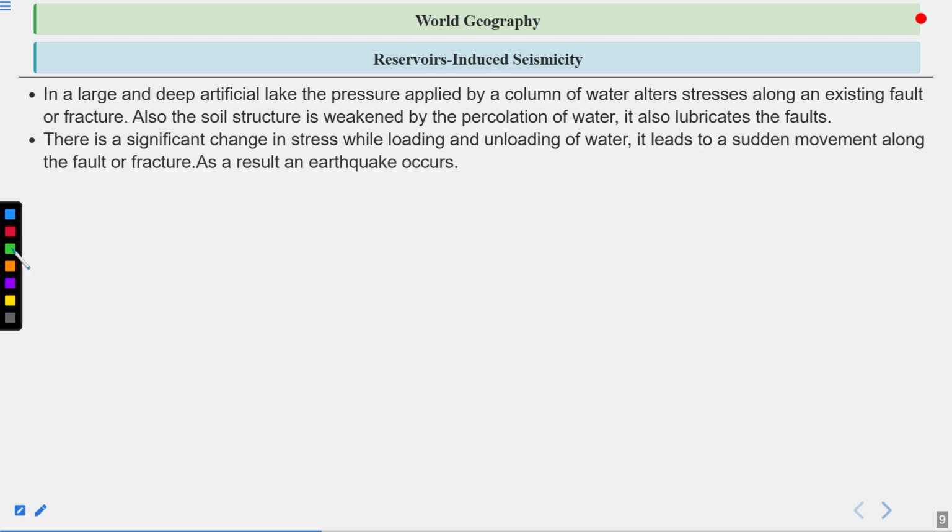There is a significant change in stress while loading and unloading of water. It leads to a sudden movement along the fault or fracture. As a result, an earthquake occurs.